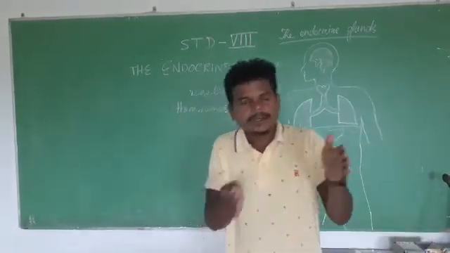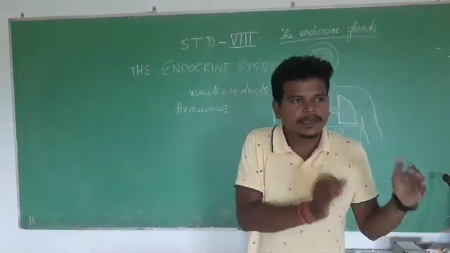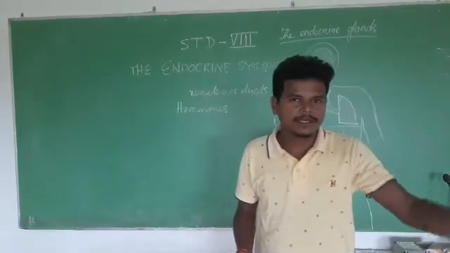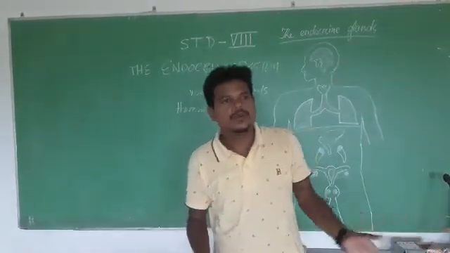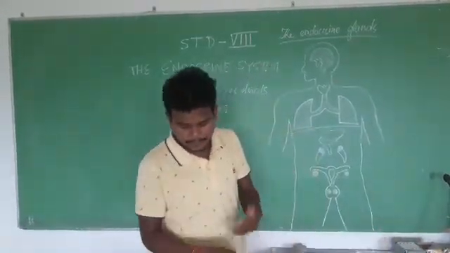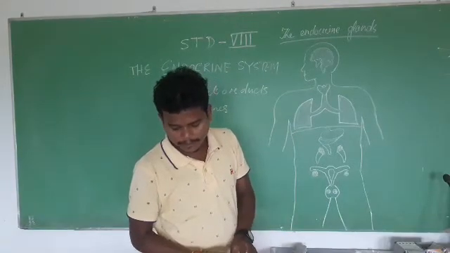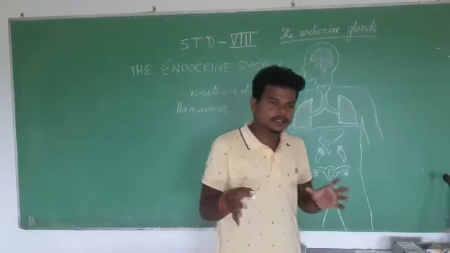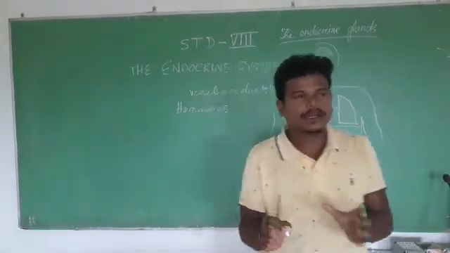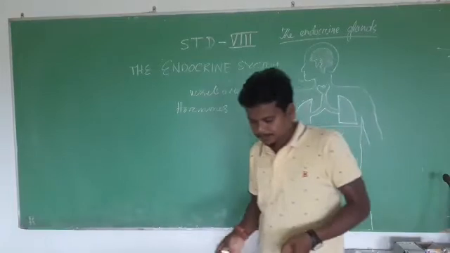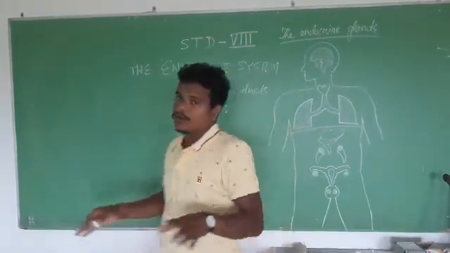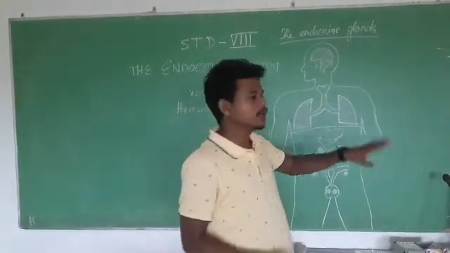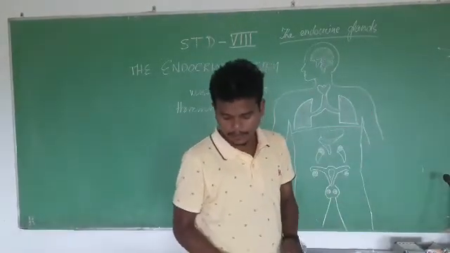Because they are secreted at one place and carried by the blood to the specific organs or tissues, where they function in a particular way. Thus the endocrine system controls and coordinates the functioning of all the organs and tissue systems of our body.